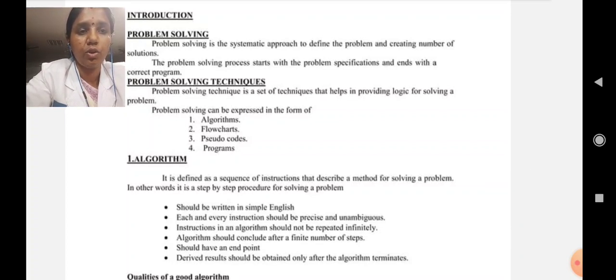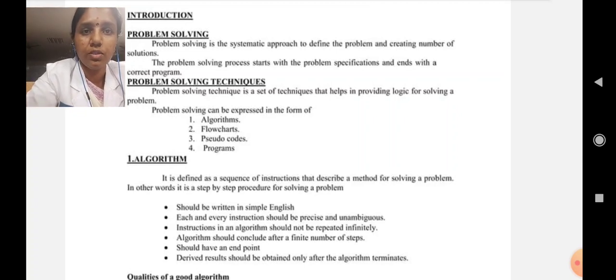We have known all about the algorithm. Algorithm is a step-by-step process and easy access. I already told you that. This is defined as a sequence of instructions that are described for solving a problem. In other words, a step-by-step procedure for solving a problem.